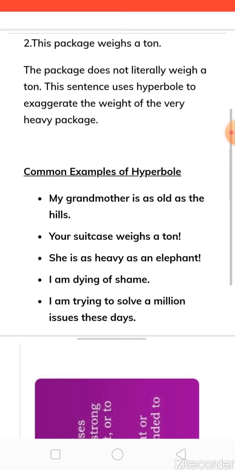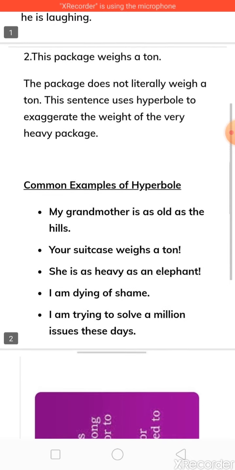My grandmother is as old as the hills. So here the hills means the hills are very old, means हम कह सकते हैं सालों पुरानी होती हैं हिल्स. तो यहाँ पे कहने का मतलब क्या है कि मेरी जो ग्रैंड मदर है वो बहुत ओल्ड है, बस सिंपल. योर सूटकेस वेज अ टन. She is as heavy as an elephant. So only just to denote कि she is overweighted. Okay, वो बहुत overweight है. तो that I am dying of shame. I am trying to solve a million issues these days. So that means कि I have a lot of work to do. So this is the way just to point out the things.